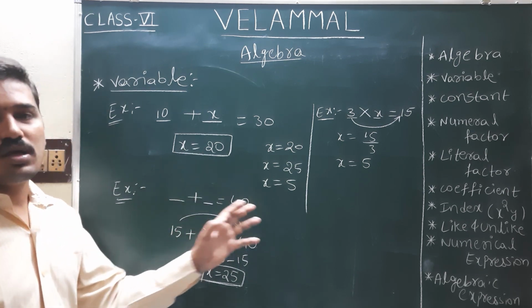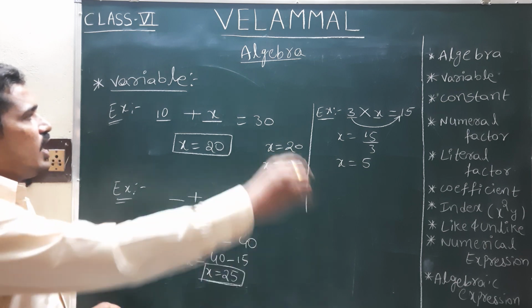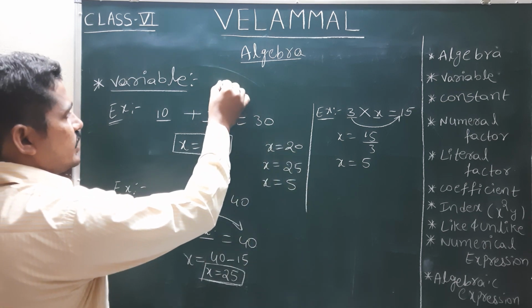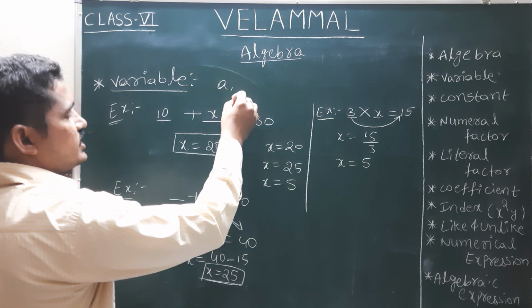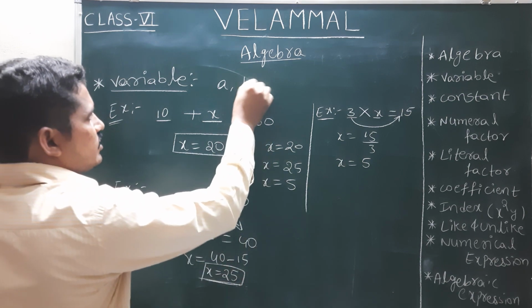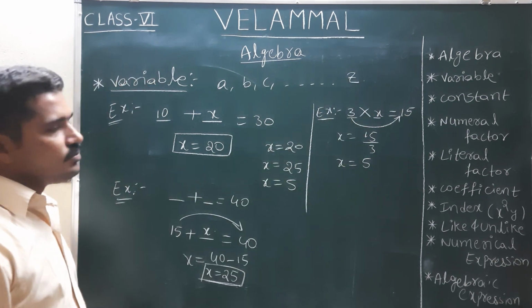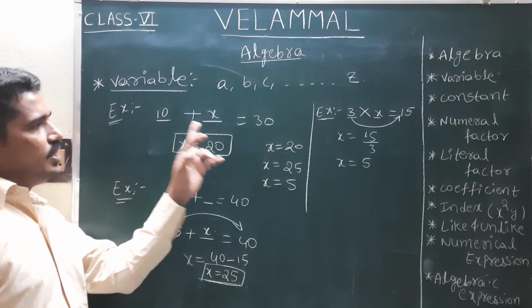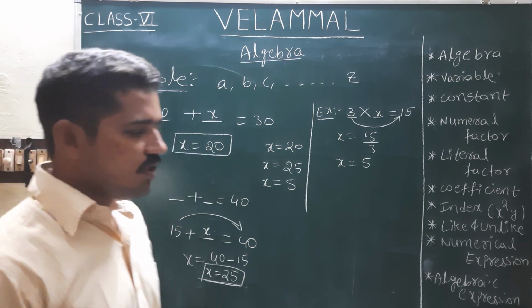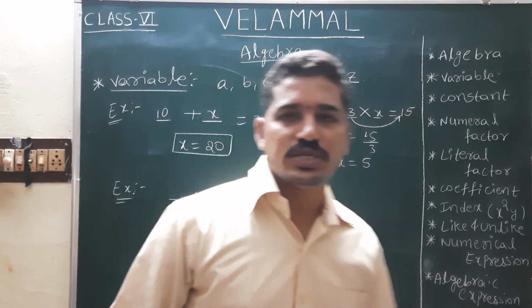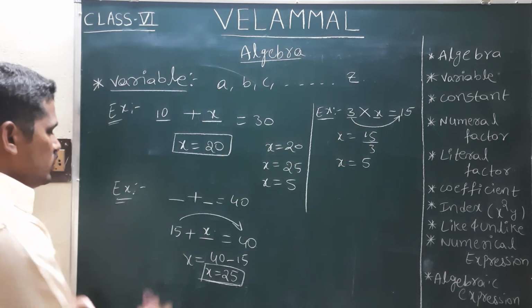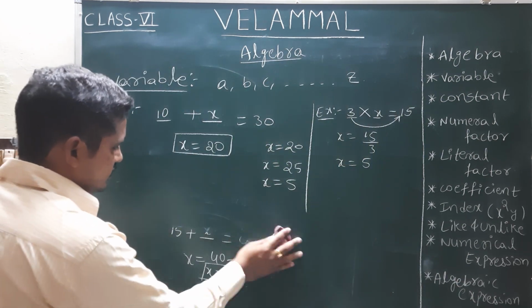Those are all called variables. Variables are always represented with small alphabets, A, B, C and so on up to Z. So these are variables. A variable is nothing but a value that changes depending upon the condition.